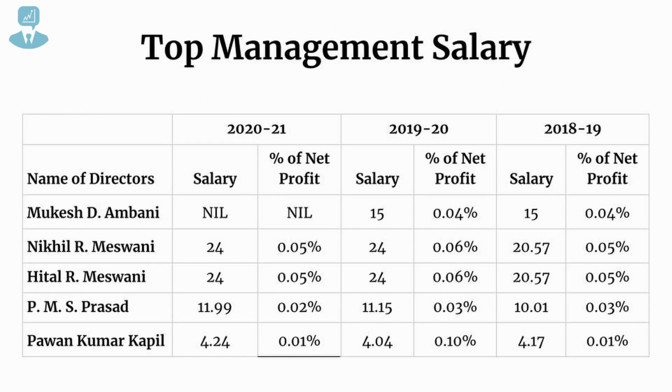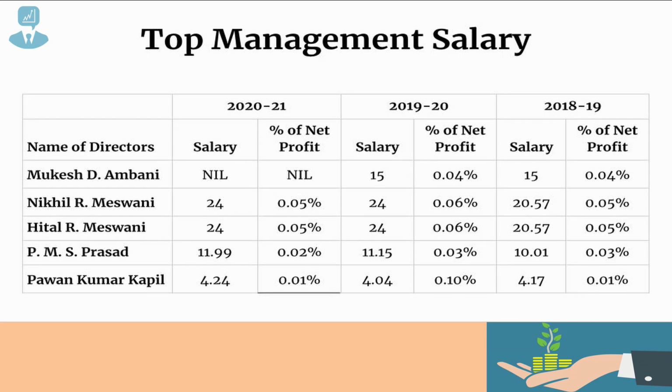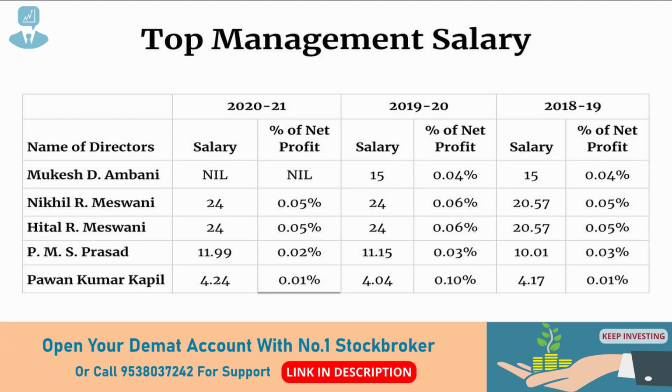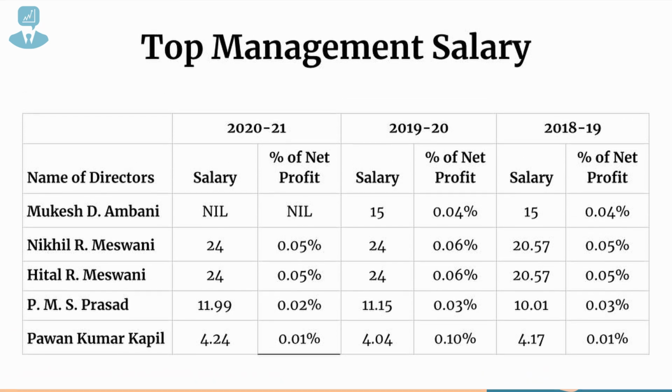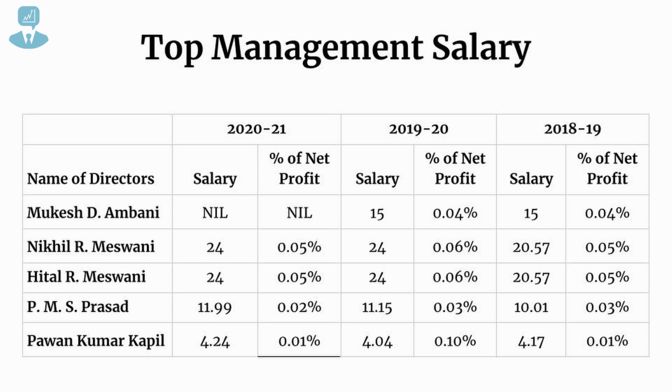Now another thing which I look into while doing the fundamental analysis is how the top management is taking its salary or increasing its salary as against the increase in the net profit over the last 3 years. So I've got data for 2018-19, 19-20 and 2021. First of all, we'll talk about Mukesh Ambani. In the year 2018-19, his salary was 15 crore rupees, which was 0.04% of the net profit, which was again the same in 2019-20, and in the year 2020-21, he didn't take a single rupee of salary.